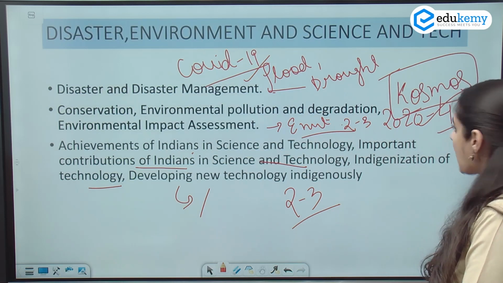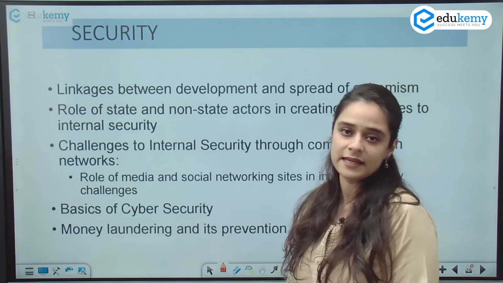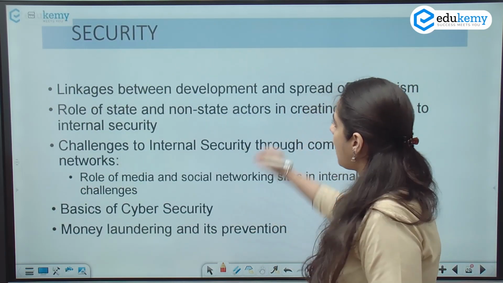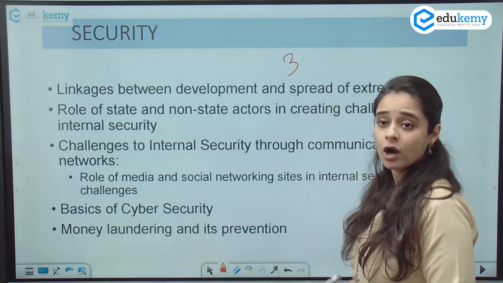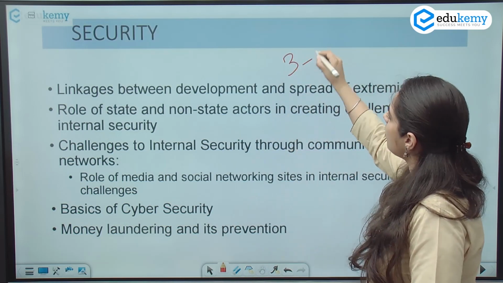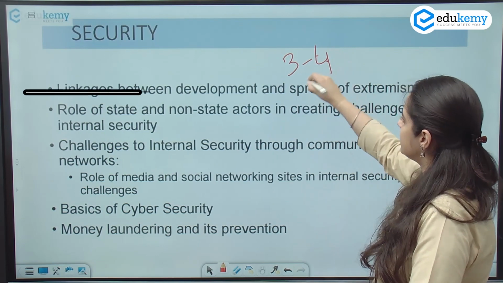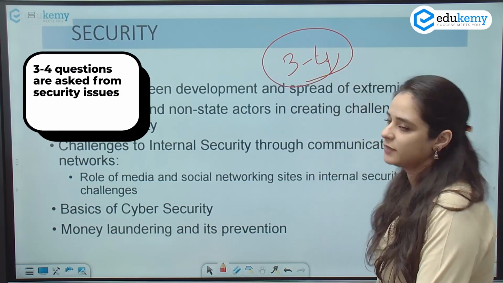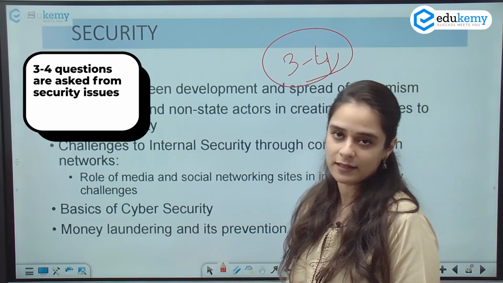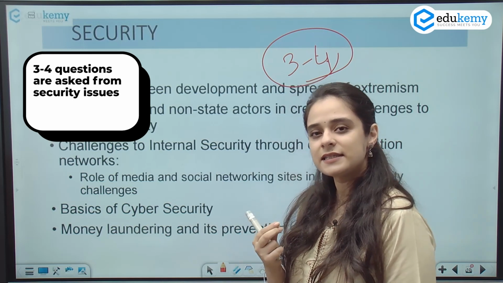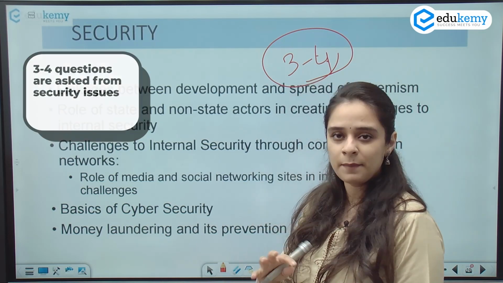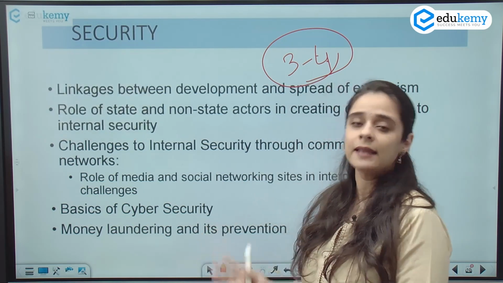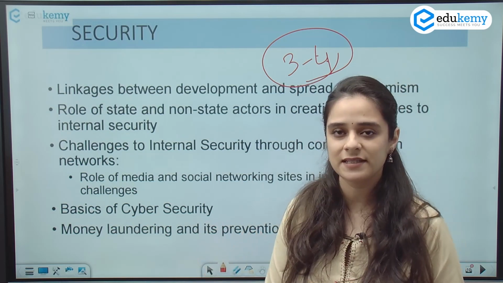Moving on to the last block of the syllabus, that is security. Again, the number of questions from this part of the syllabus is 3 to 4. And what type of questions are there? It is usually static questions, or you can say a mix of static and contemporary, but more towards the static issues.